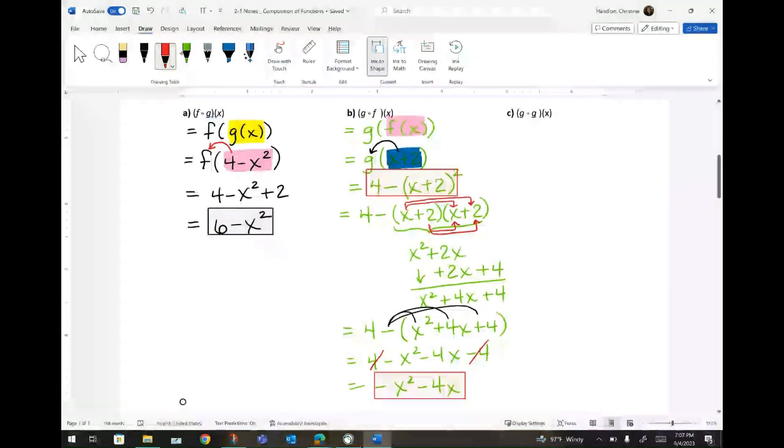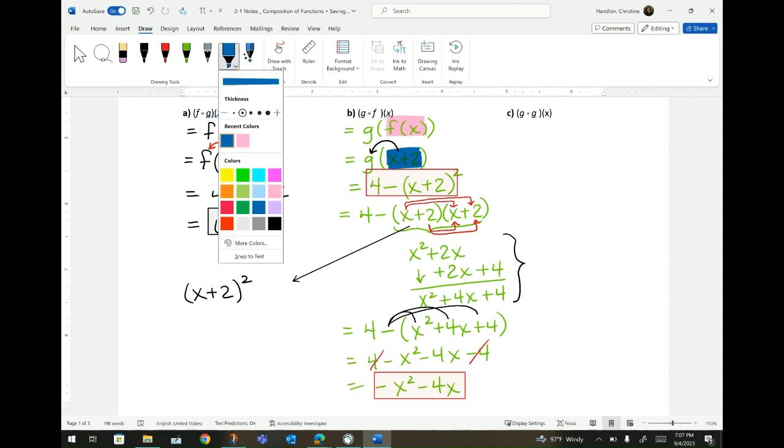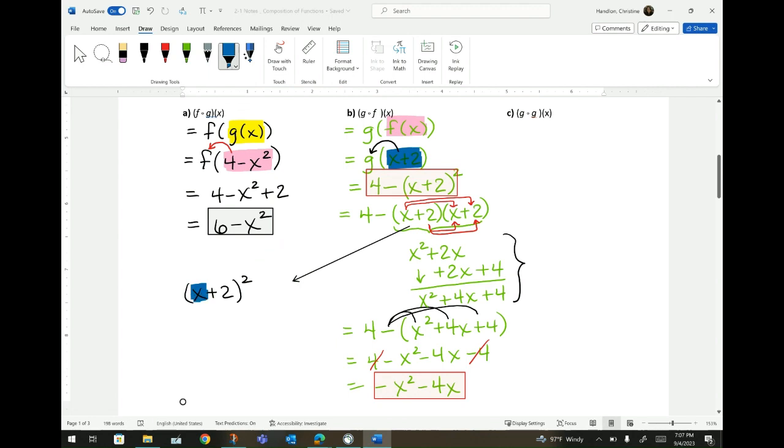I might be giving you a lot of information, but I do want to remind you here, when you are expanding a binomial, for instance, x plus 2 times x plus 2, or x minus 5 times x minus 5, there's actually a shortcut. And so I wanted to just show you this shortcut so you don't have to do all of this work if you remember the shortcut. So all you have to do is square this term first, okay?